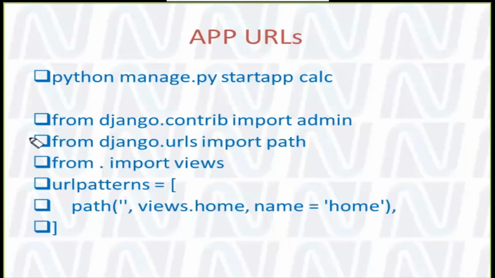So what this line is doing: using Python, we are calling the Python file, right? How to run a Python file? The keyword Python, and after that whatever the file name. After that we are saying we are starting an app named calc. You can again take any name. I am just using the name calc.